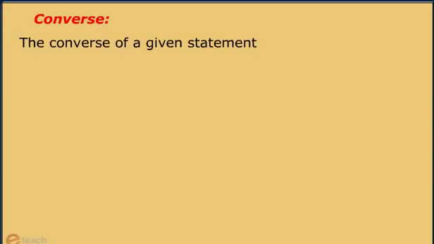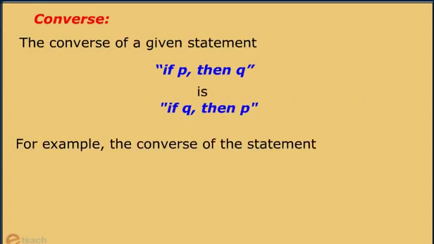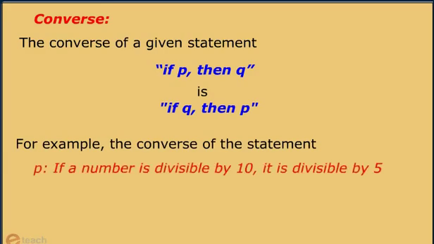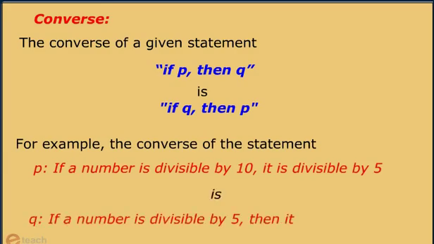Converse. The converse of a given statement if P, then Q is if Q, then P. For example, the converse of the statement P, if a number is divisible by 10, it is divisible by 5, is Q, if a number is divisible by 5, then it is divisible by 10.